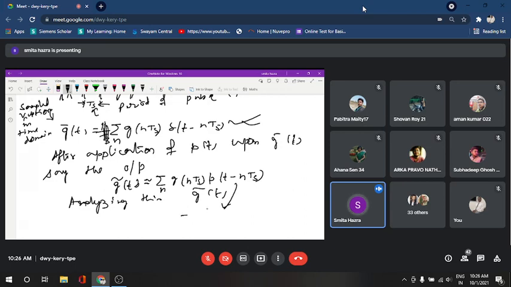I'm not repeating this one. So that we can write as p(t) convolution g bar(t), the sum over n from minus infinity to plus infinity of g(nTs) p(t minus nTs). We maybe omitted this one because copying this several times is very tough. Whatever I have told you orally, I have written here.